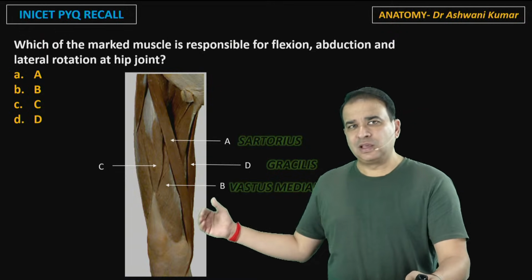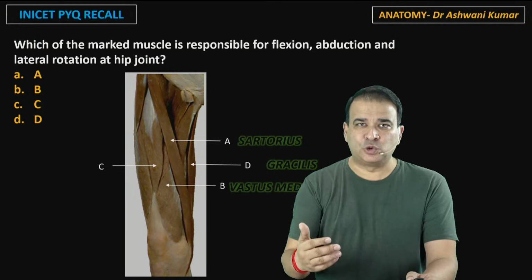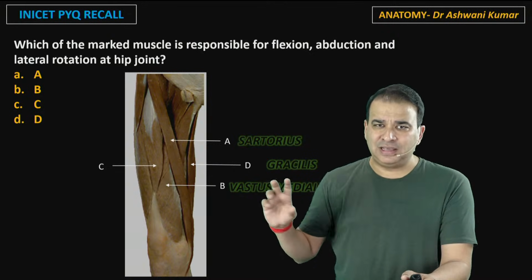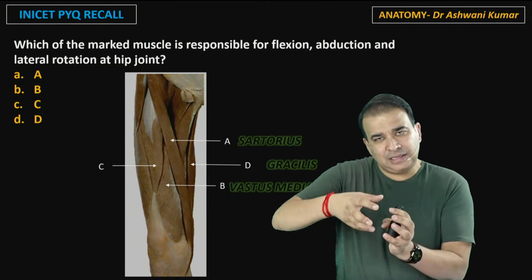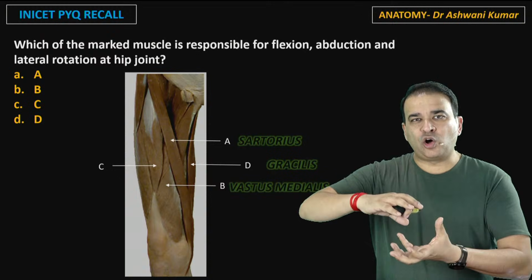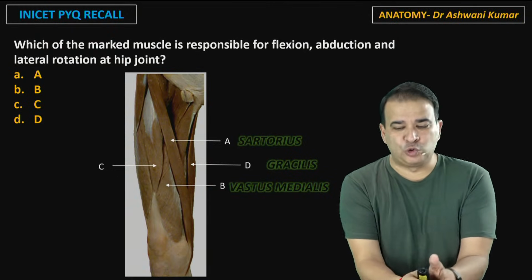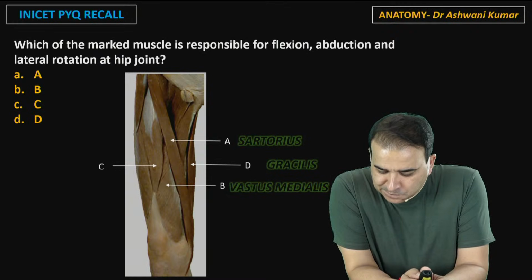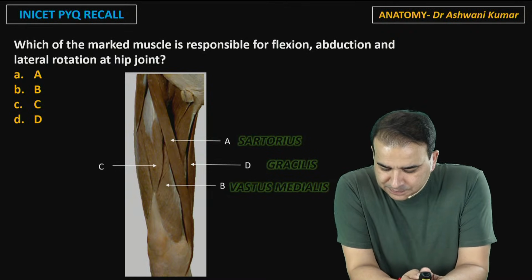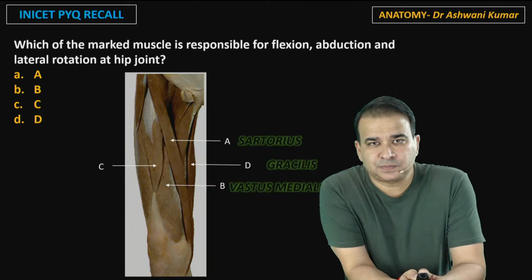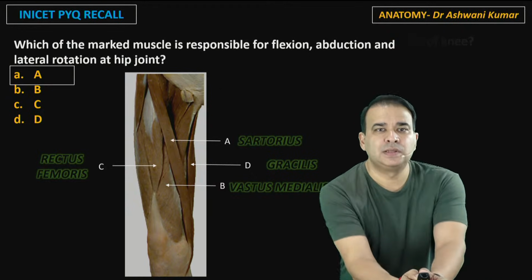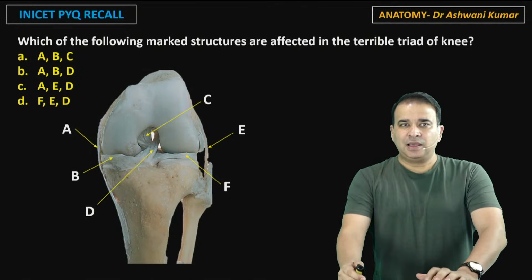Whether it is vastus medialis, vastus lateralis, or vastus intermedius, these vasti muscles are only for the extension at the knee joint here. But yes, you can say vastus medialis muscle helps in the locking of the knee here. In the locking of the knee, vastus medialis muscle has a role to play. So yes, the answer is the sartorius for this question. Okay guys, moving on to the next one.